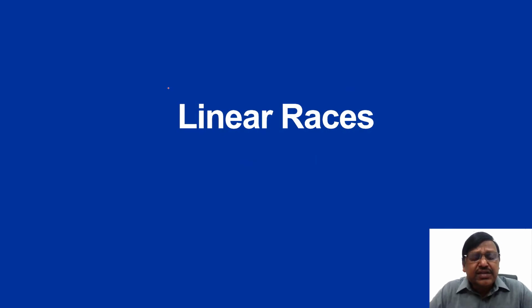Yes, students, linear races is about, if two or more people run a race, what is the concept involved there? Please remember the whole concept of linear races can be summed up in one basic concept we have discussed in the first session. That is, when the time is constant, the ratio of distances traveled is nothing but the ratio of the speeds. If you stick to that, you can always solve any question on linear races. However, there are a few important terms that you come across in linear races that you should be familiar with.